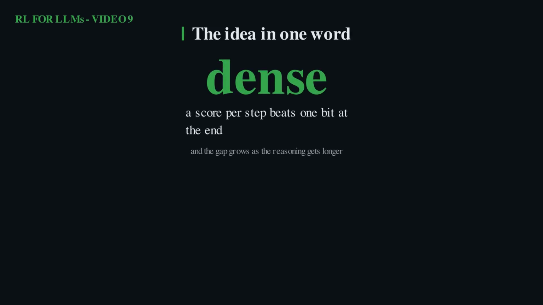If you compress this whole video into one word, it is dense. A sparse reward gives you a single bit right at the end of a long chain, and it cannot tell you where things went wrong. A dense reward, a score after every step, localizes the error and even lets you steer a search by pruning weak branches. The longer and harder the reasoning, the more that density is worth. That is the entire case for process rewards.